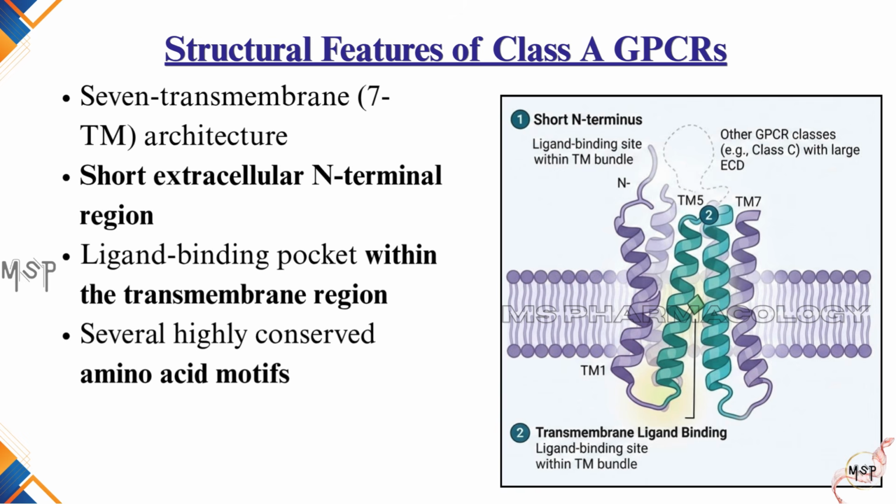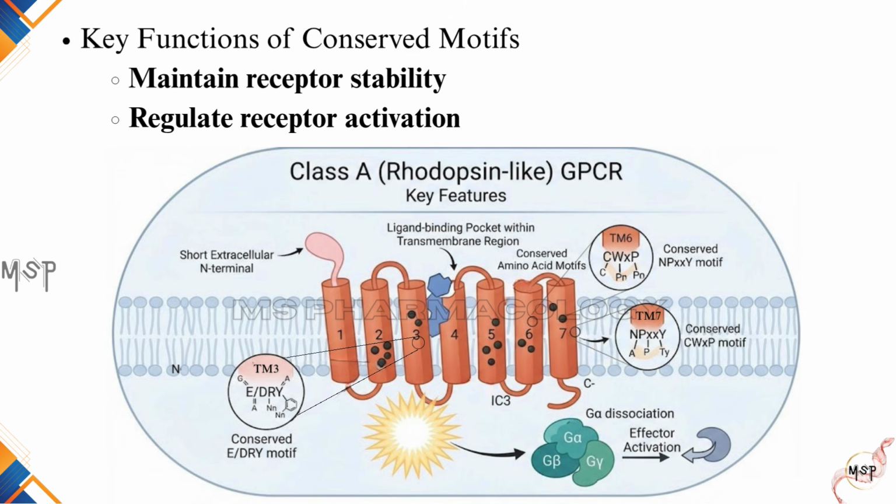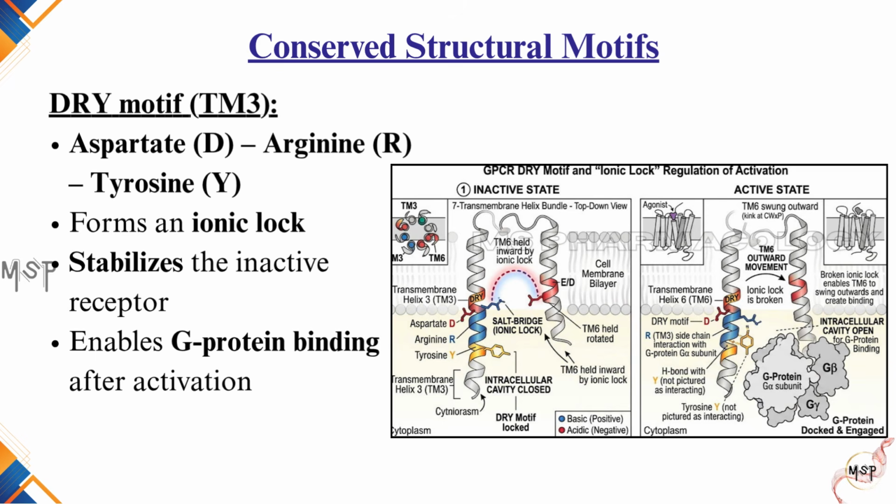Another important feature is the presence of several highly conserved amino acid motifs. These conserved sequences have been preserved throughout evolution because they play essential roles in maintaining receptor stability and facilitating receptor activation. 3 of the best-known conserved motifs are: DRY motif, located near the cytoplasmic end of the 3rd transmembrane helix, consists of aspartate, arginine, and tyrosine. In the inactive receptor, it forms an ionic lock that stabilizes the receptor. Upon ligand binding, this lock breaks, allowing G protein binding and initiating GPCR signaling.